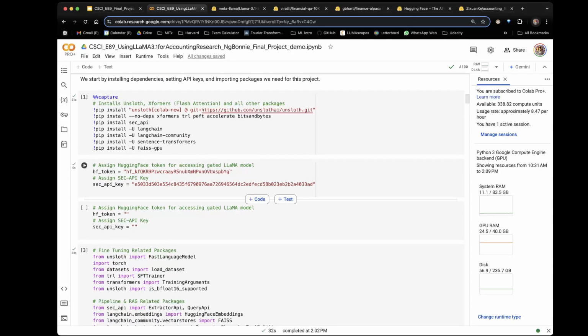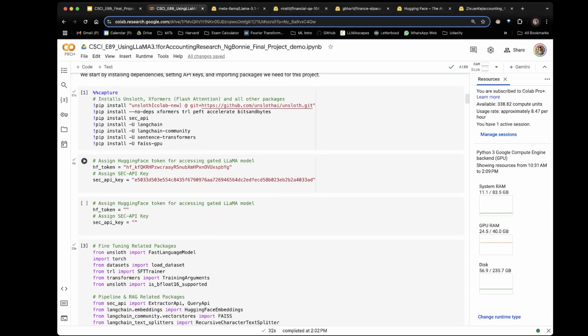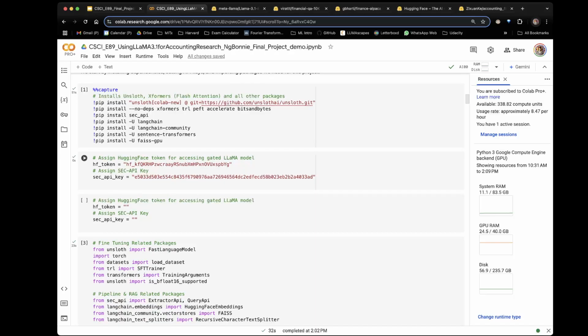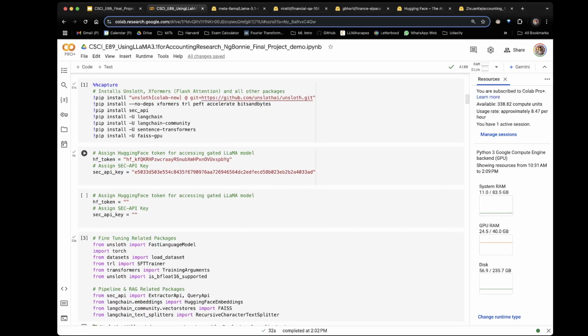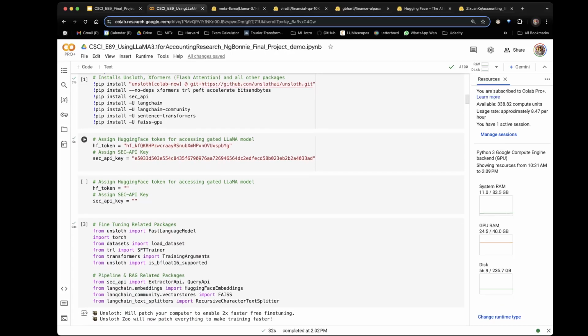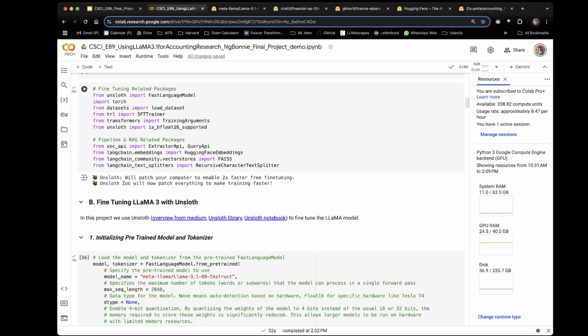Here in this section, as we discussed, we started by installing the dependencies, setting the API keys, and importing the packages that we need for this project. We're going to need 2 APIs. One is the Hugging Face token for accessing the gated LLaMA model, and also an SEC API key for extracting the 10K information. And these are the packages that we're going to need.